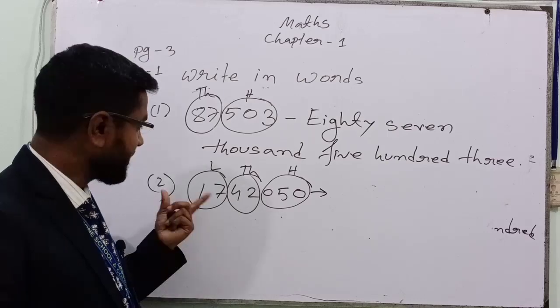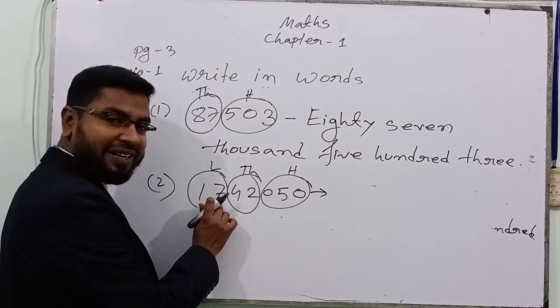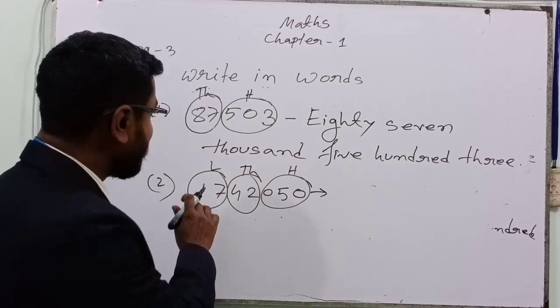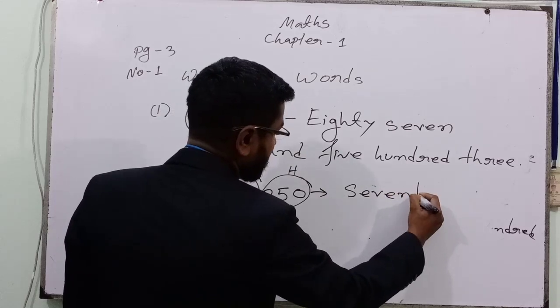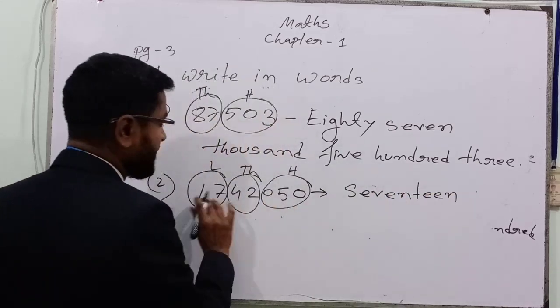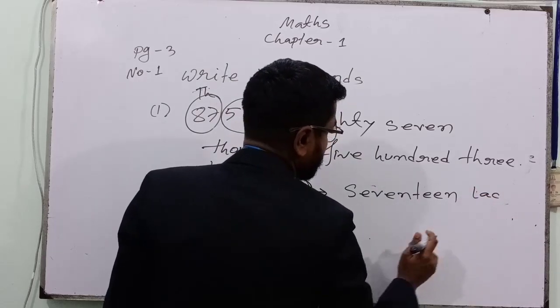in your copy. How many lakh? How many? Yes, this is 17. Everyone can tell. 17 what? Lakh. 17 lakh.